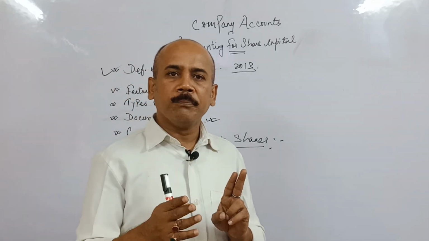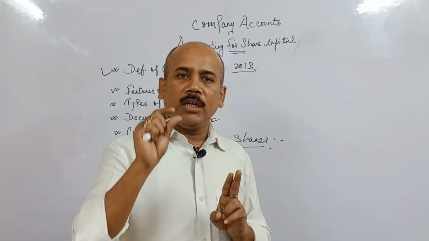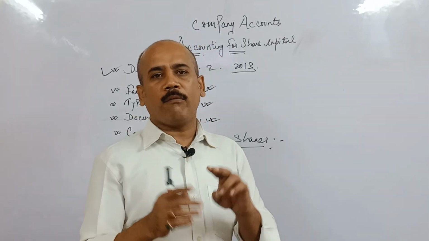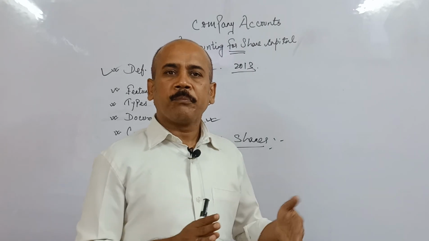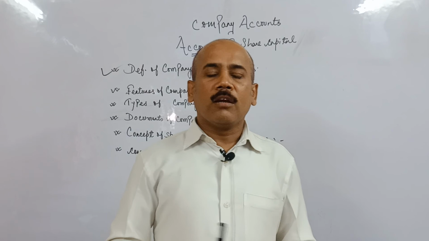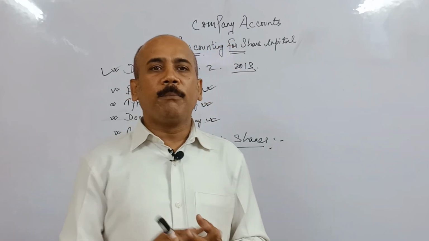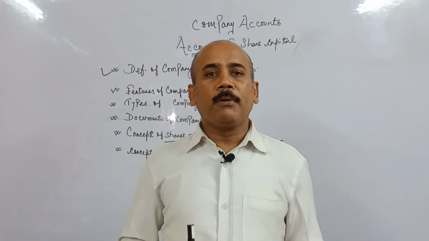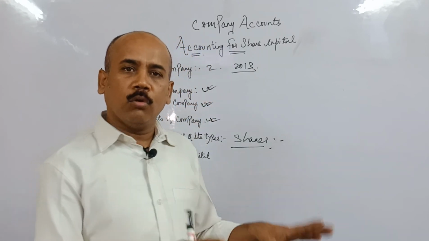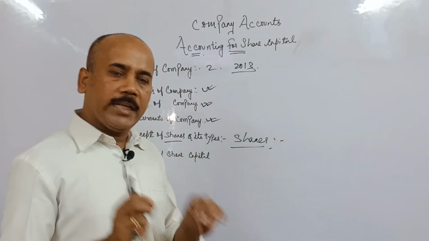You will be allowed interest or dividend at a specific rate, whether in case of profit or loss. Then the types are redeemable preference shares, irredeemable preference shares, cumulative preference shares, non-cumulative preference shares, convertible preference shares, non-convertible preference shares, and so on. So go through the chapters in depth.